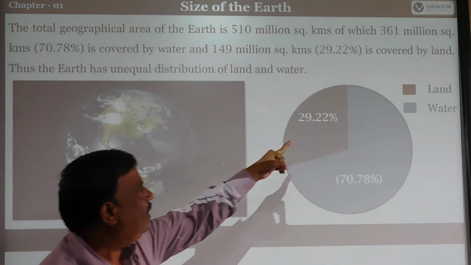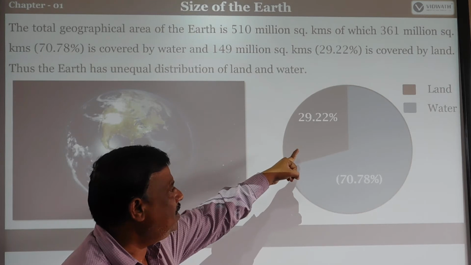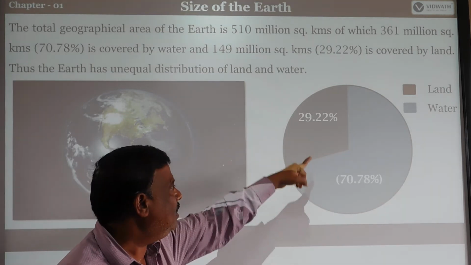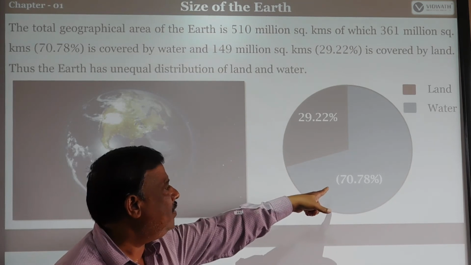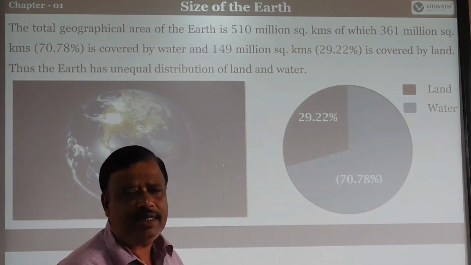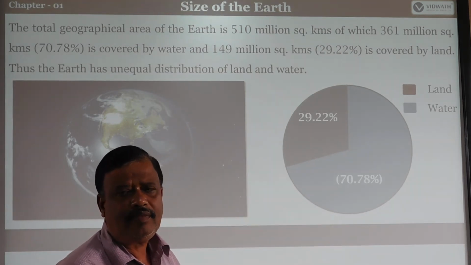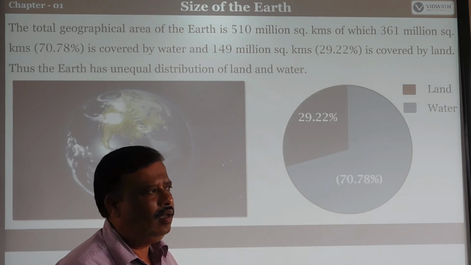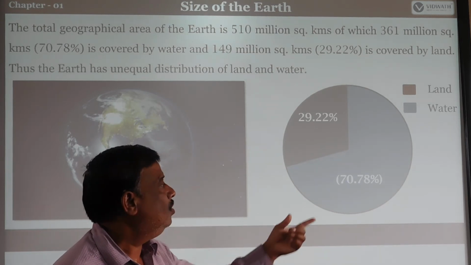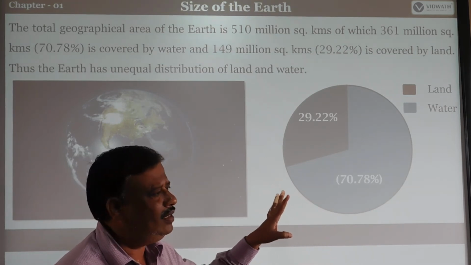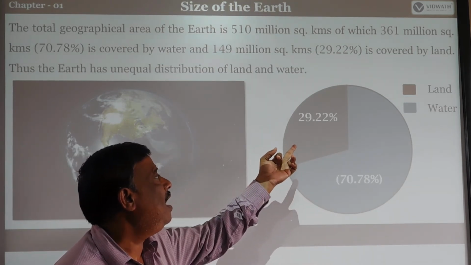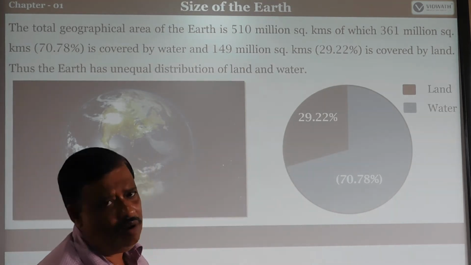See, 29.22% is covered by land. That is the black color, land, and the blue color, say 70.78%, is water covered. So 70.78% is covered by water, which is bigger than the land, 29.22%.